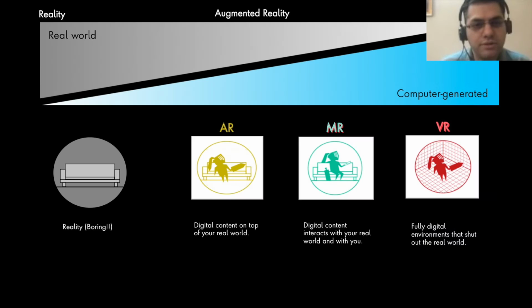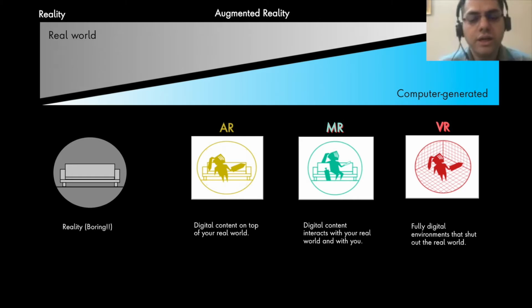So what is WebXR? Before that, let's talk about this reality spectrum that we have. We see how reality these days is the boring reality, the mundane reality that we see every day. And then once you start putting digital content into your real world, you can put some digital content on top of your world, like the great Google Animals example. That is augmented reality.